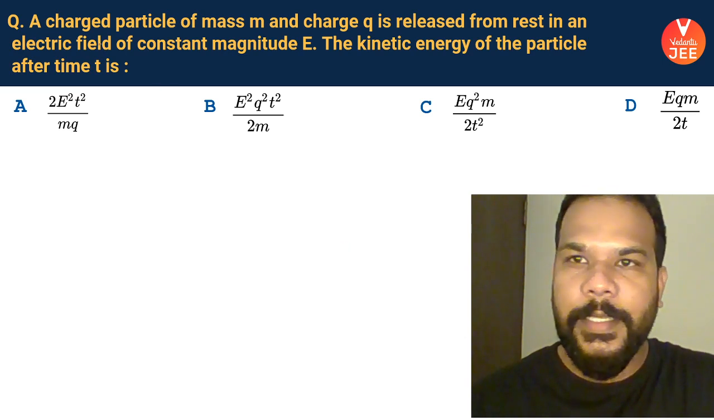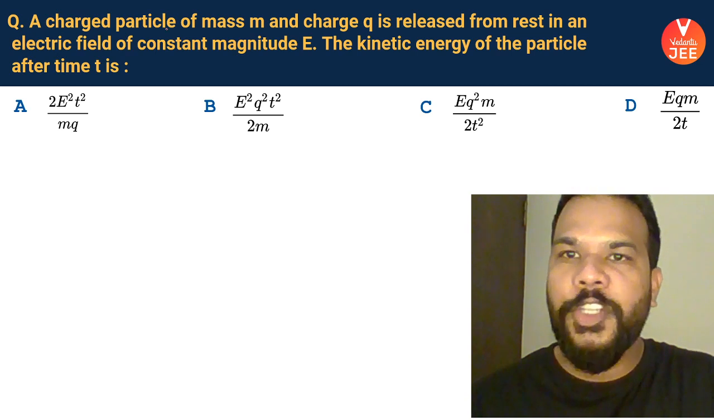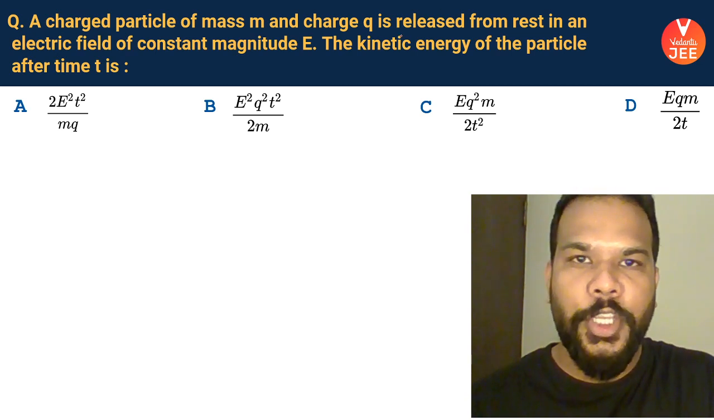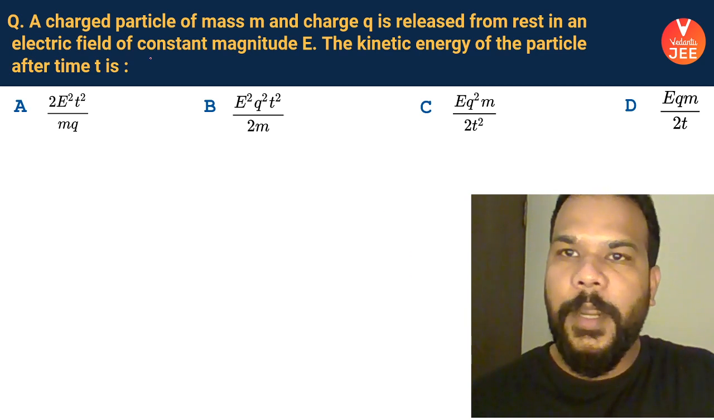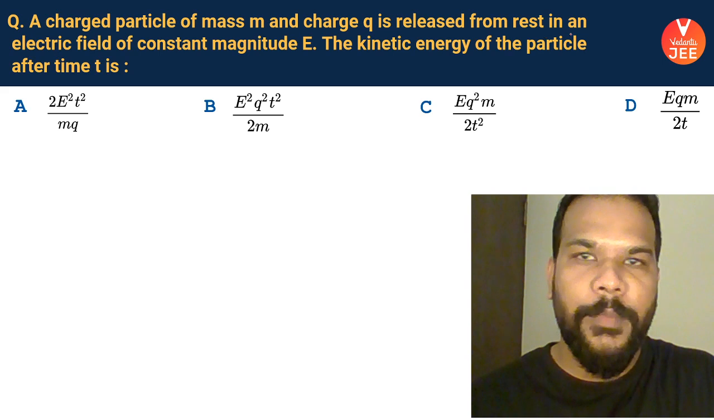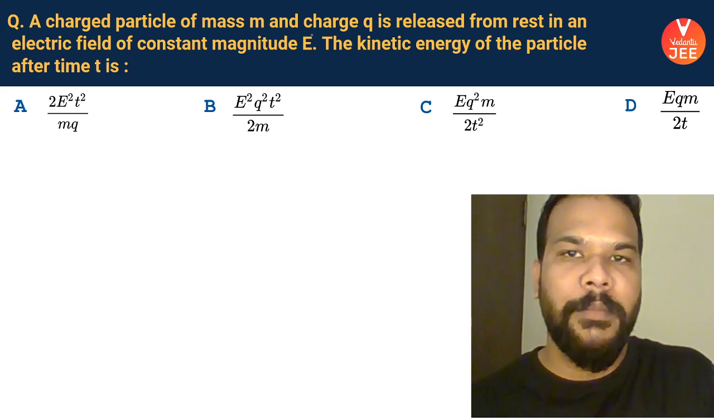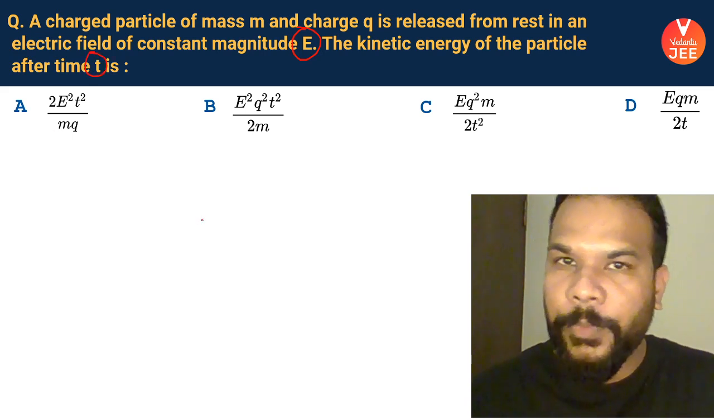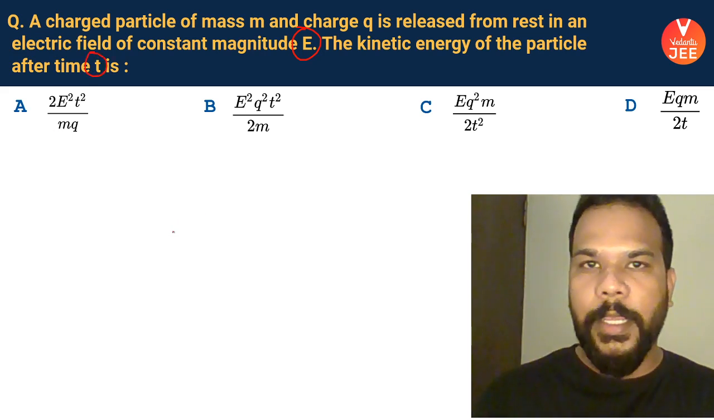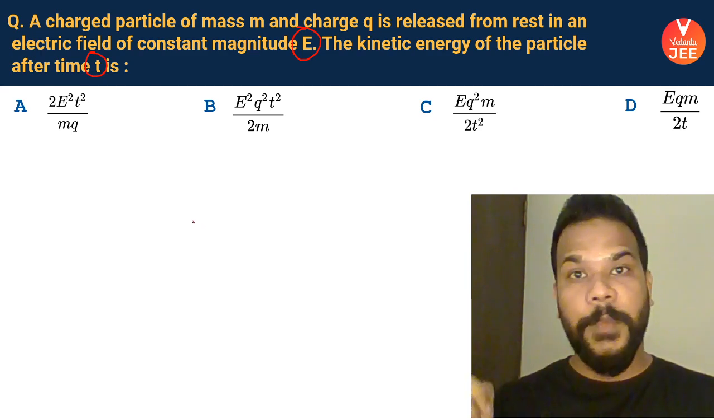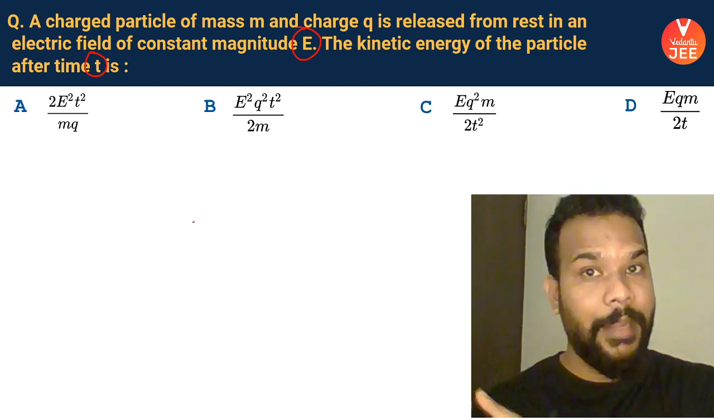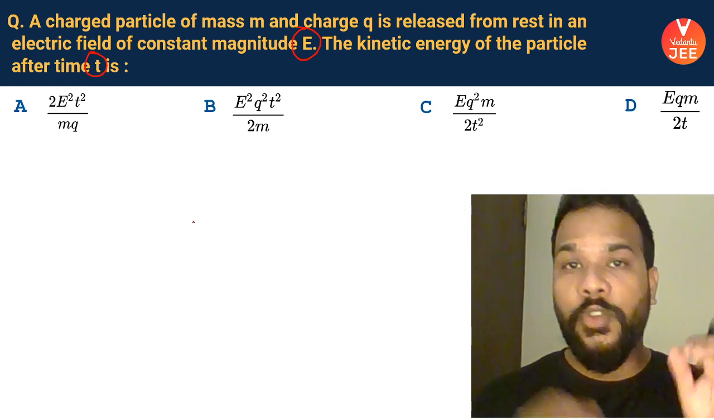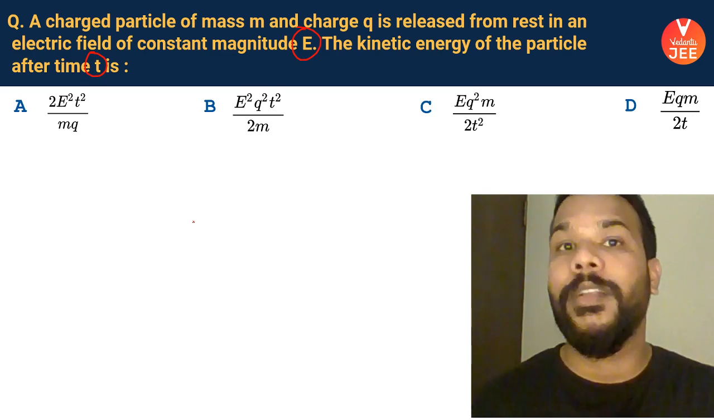Now this question says that a charged particle of mass m and charge q is released from rest in an electric field of constant magnitude E. So the kinetic energy of the particle after time t will be how much? First of all, to solve this question, we need the concept from work-energy. I say this n number of times that whatever you have learned in mechanics in 11th standard, it's super duper important to keep all the concepts in your mind.